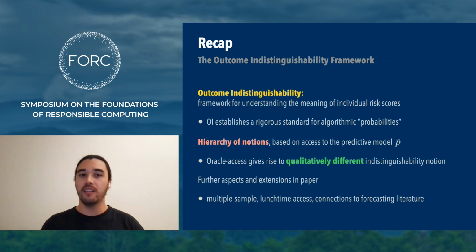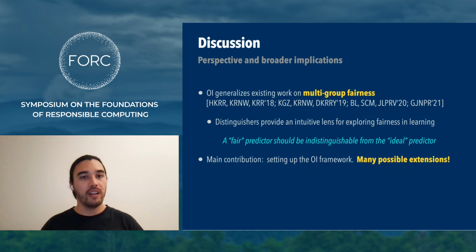And we discuss a number of further aspects in the paper. I want to conclude with a final discussion point, where OI really aims to generalize this work on multi-group fairness notions, starting with multi-calibration, but really hoping to generalize all of these types of subgroup fairness notions.